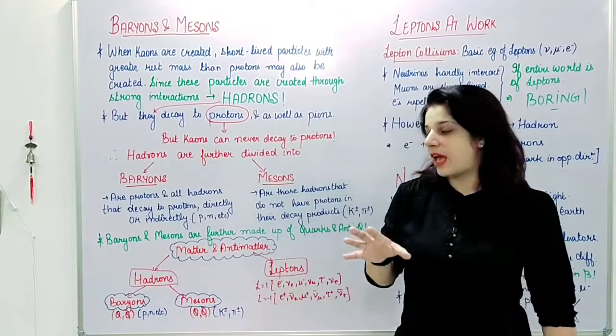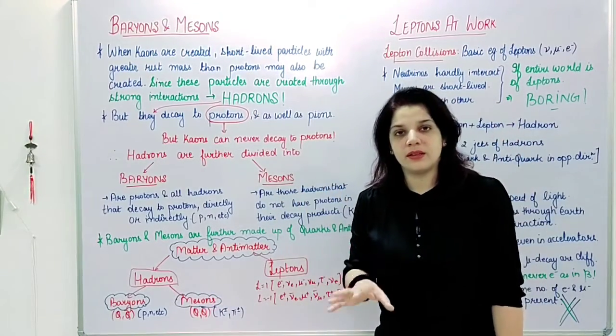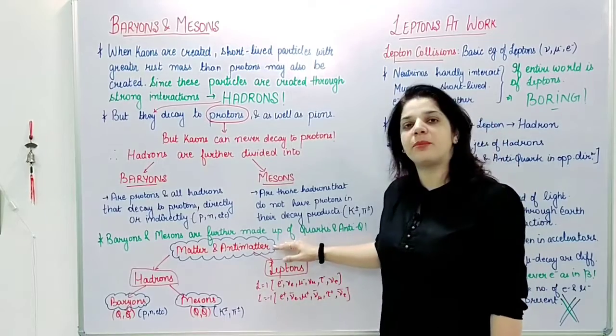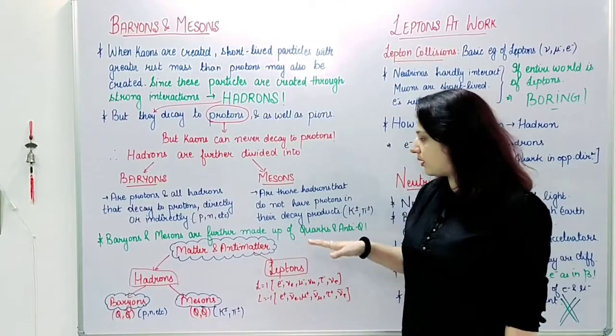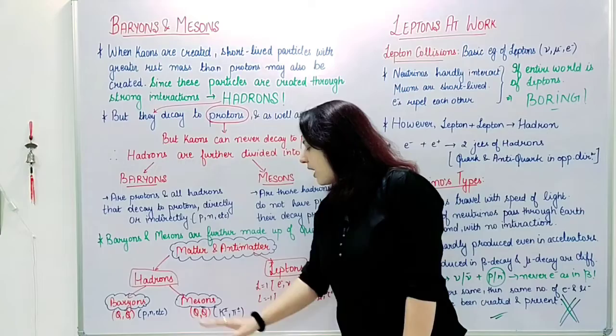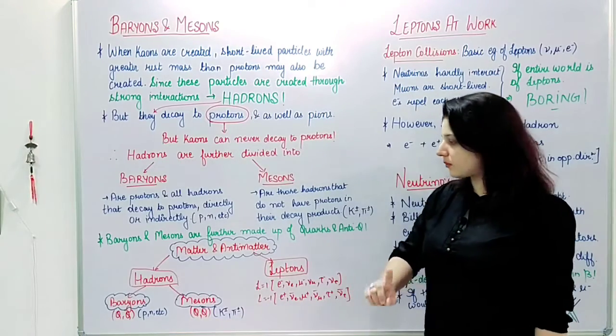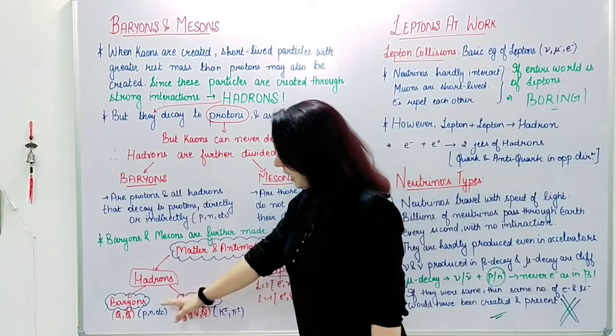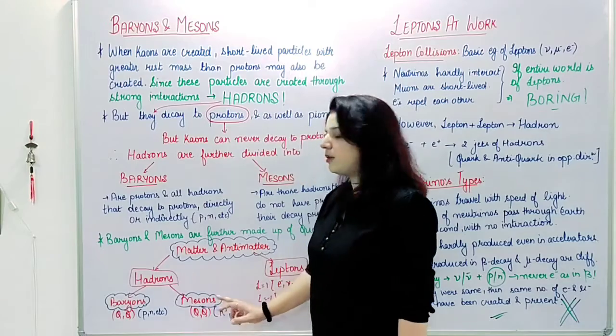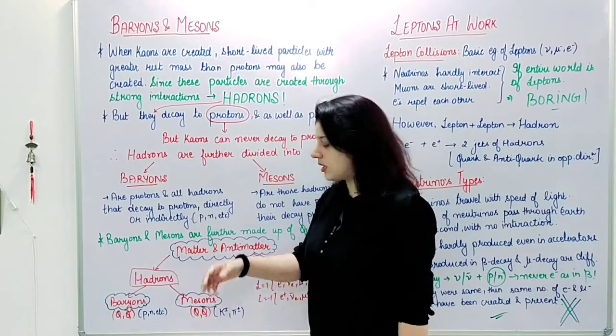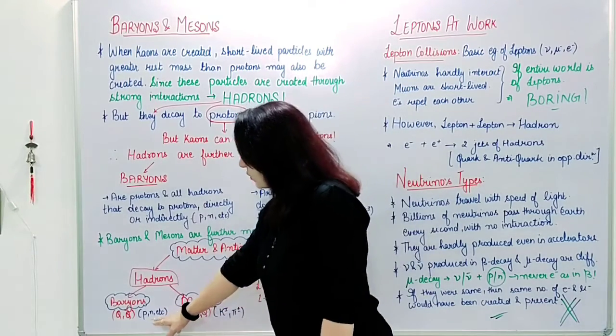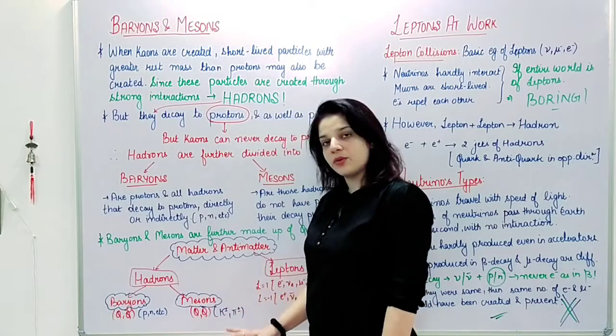So in a way there is a family chart. These are the grandparents, matter and antimatter. Then we have hadrons and leptons, and in hadrons we have the baryons and the mesons. These are the grandchildren, for example proton, neutron, kaons and pions.